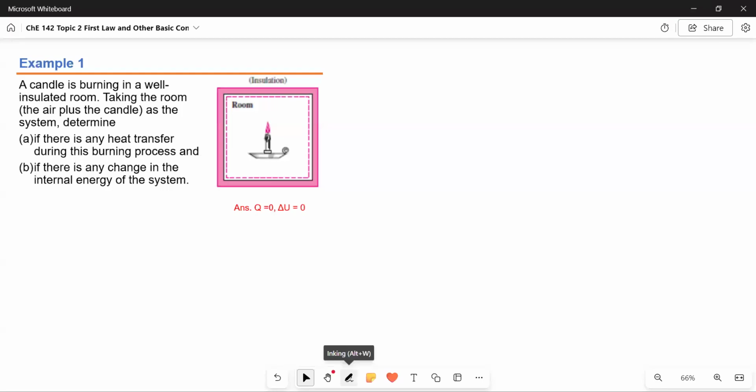Hello everybody. Today we will answer some example problems under topic 2, first law and other basic concepts. For example 1, this is a simple problem.